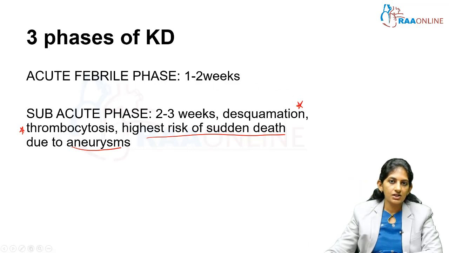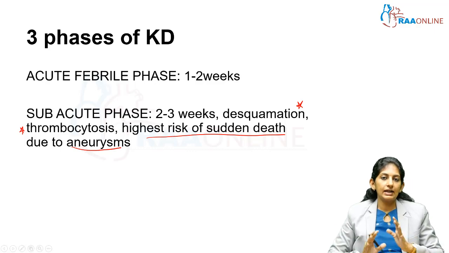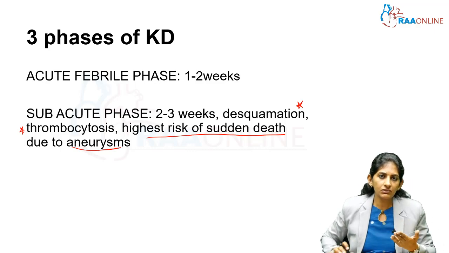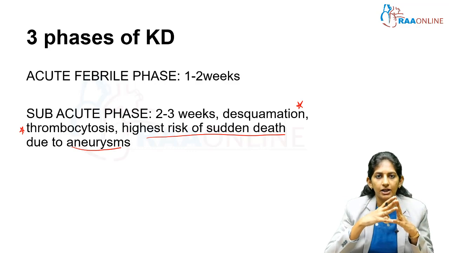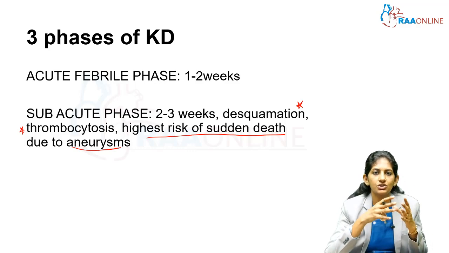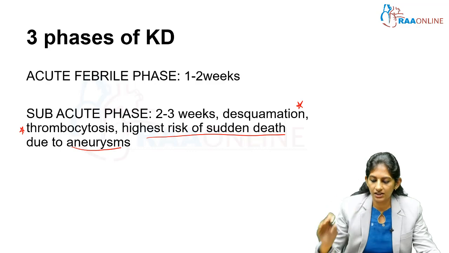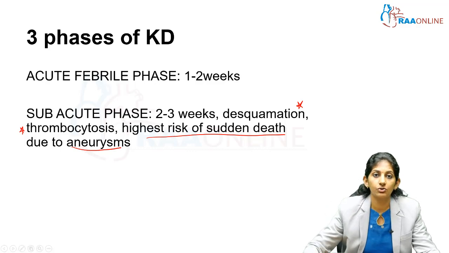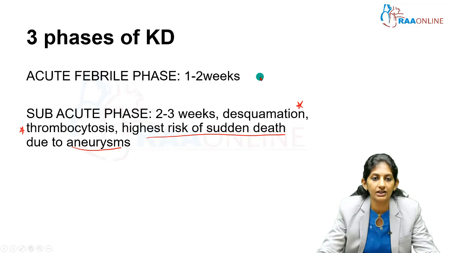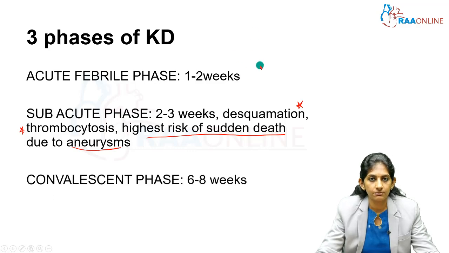So mostly children present because in higher tertiary centers or in referral centers, children are usually referred at this stage, 2 weeks of fever or a 10-day history of fever. Initially, the child has a maculopapular rash which is ignored, and when the child presents with peeling, they are just referred to tertiary centers, and very quickly we need to do an echocardiogram and start the child on IVIG. Convalescent phase is somewhere between 1.5 to 2 months.